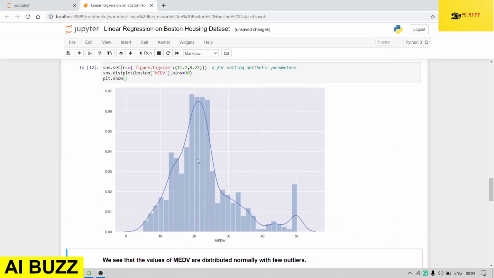We will be using the distplot function from the Seaborn library. Here you can see I am doing the visualization of my target variable. It is normally distributed, but there are some outliers also, like here. But we can see it is following the normal distribution.